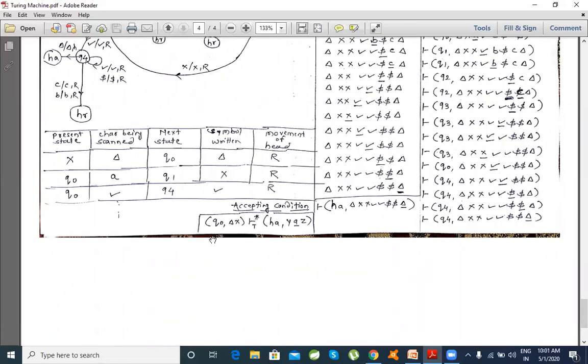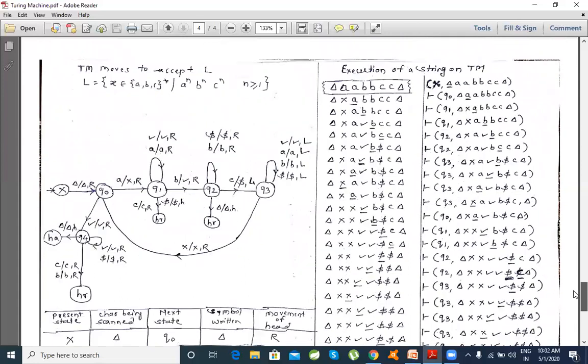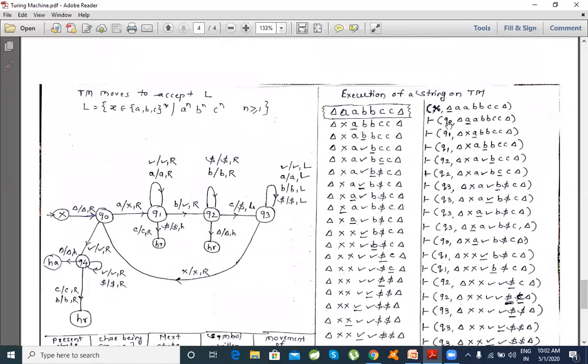In this transition diagram, x is an initial state. All the time q0 is an initial state, but by mistake I have represented it by x. So just understand, considering x as the initial state, there is the null symbol, and this x is the input being provided on the tape. This is your initial configuration, which looks something like this. I am particularly in the x state, delta is nothing but the blank symbol, and this is the particular x which we are trying to parse on this machine.